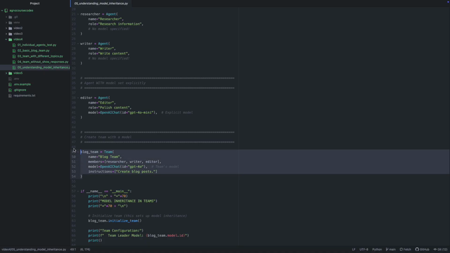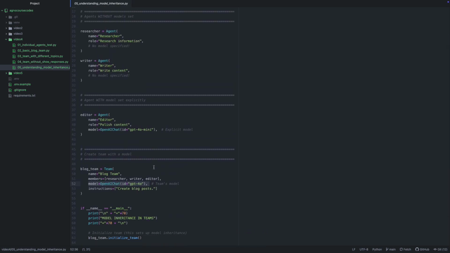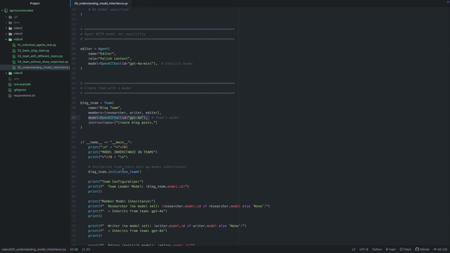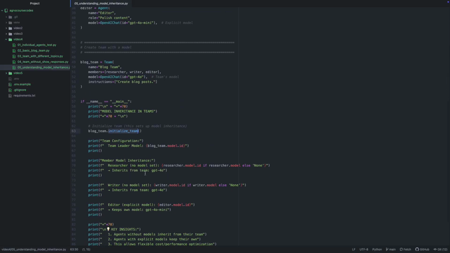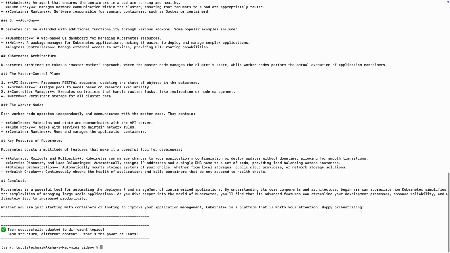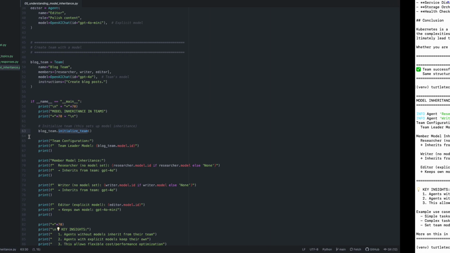Also, inside the team, we have defined the model. So we have told the team to use this model. Let's see which agent uses which model. We'll run this code, initialize the team, and then we'll see which agent uses which model. Okay, so member model inheritance, researcher.